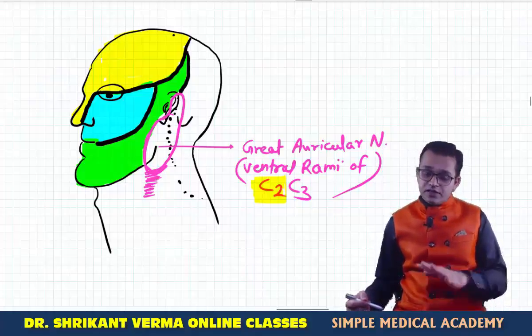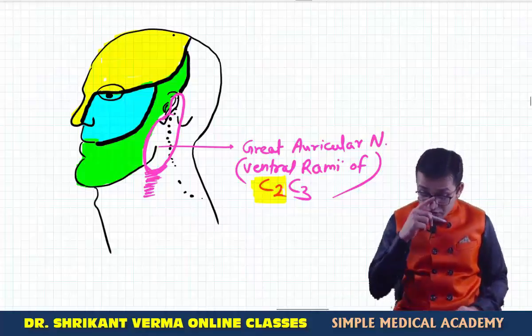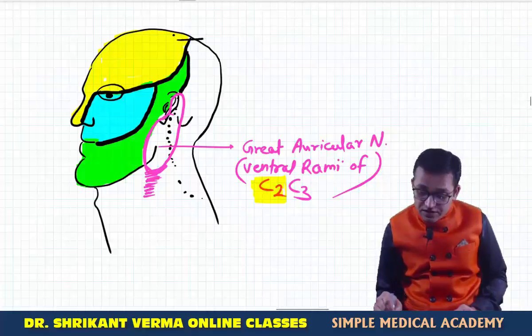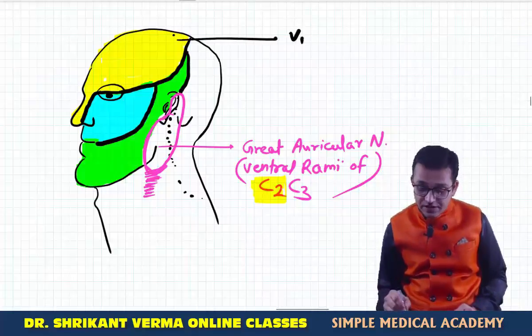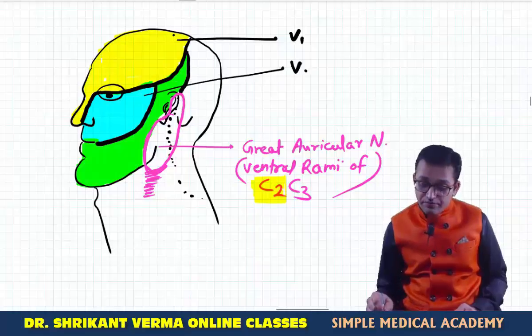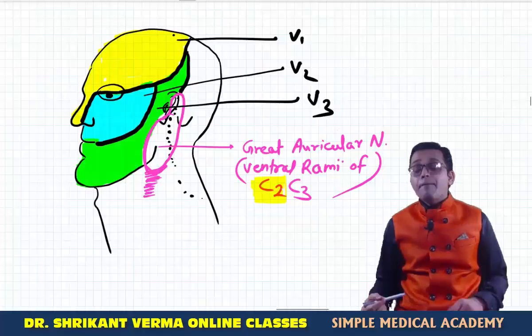We will see the Frey's syndrome later, but remember, this area is different. So these are the 3 dermatomes. What are the 3 dermatomes? The yellow colored part is indicating the V1 ophthalmic division. This blue colored part is indicating the V2 maxillary division, while this green colored part is indicating the V3 mandibular dermatome.